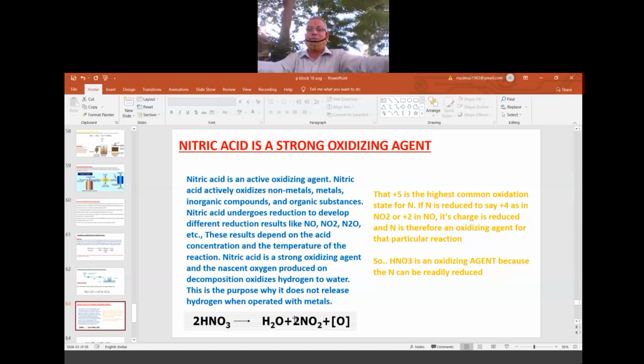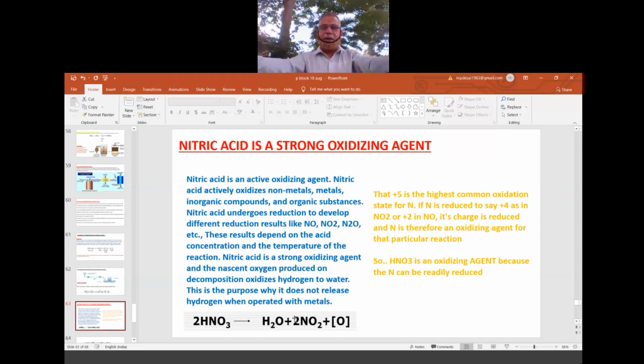It is undergoing reduction. So an oxidizing agent, what? It helps the oxidation by undergoing reduction. Last year, redox reactions. So that's why, because the ON of nitrogen is the topmost among all available OS of nitrogen, it can only go for reduction, a decrease in the ON, not an increase. So that is one reason.